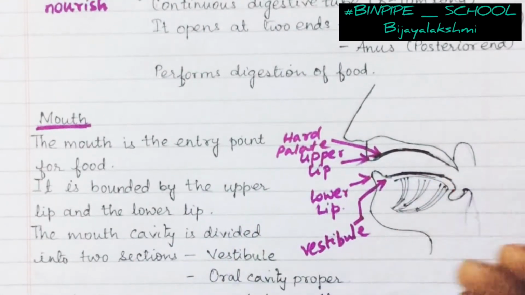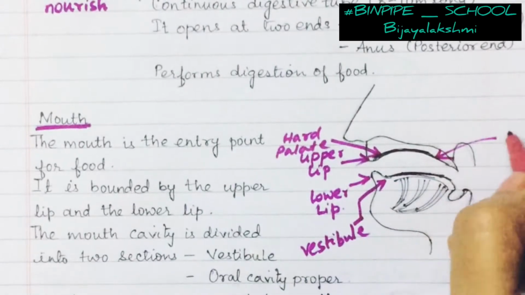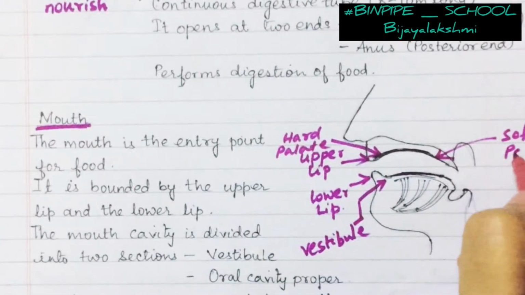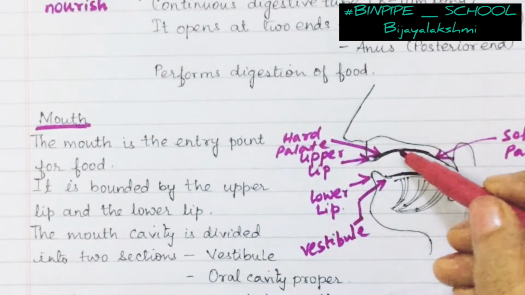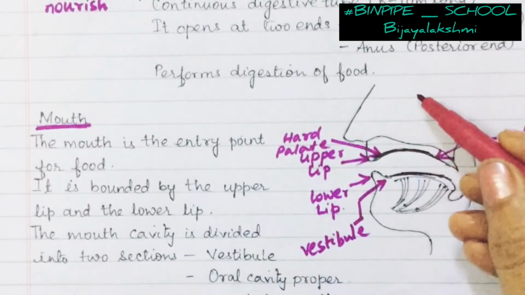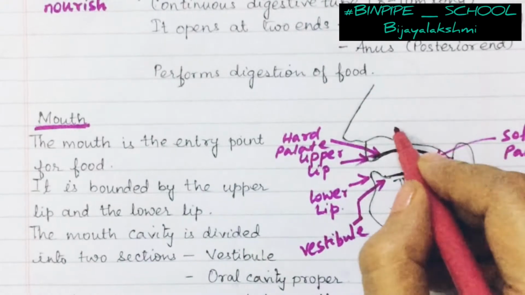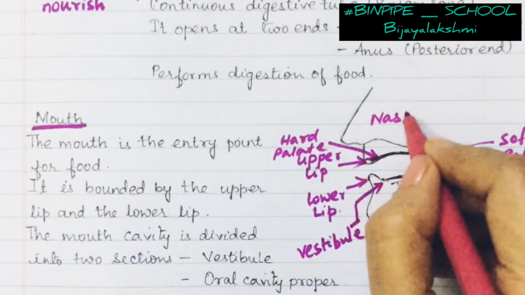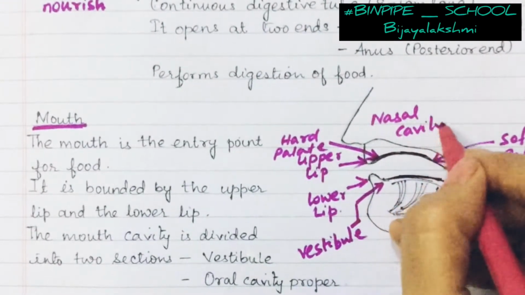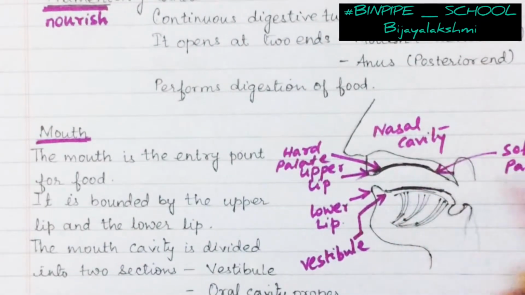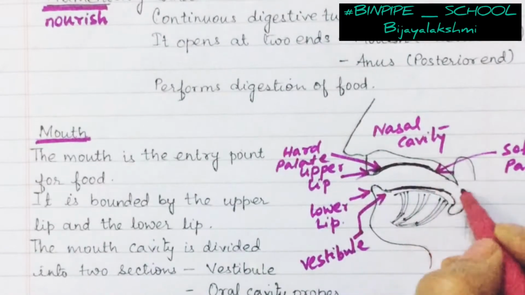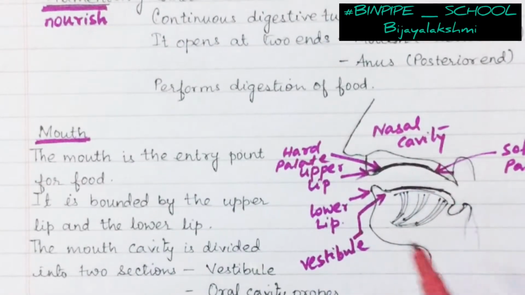And the part at the back is the soft palate. This palate divides the mouth from the nose section. So this is our nasal cavity, and this part is the buccal cavity. Two sections are divided by this palatal region, the hard and the soft palate.